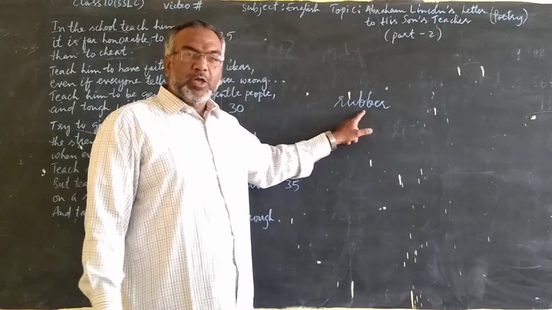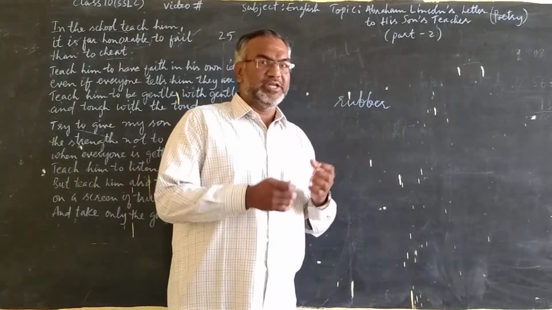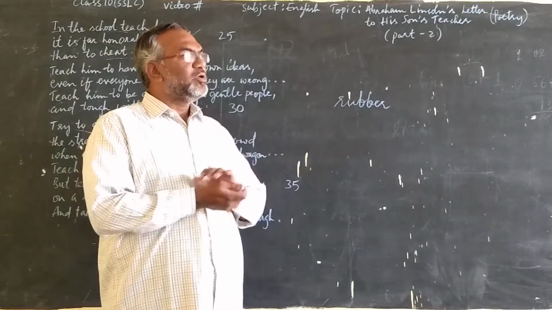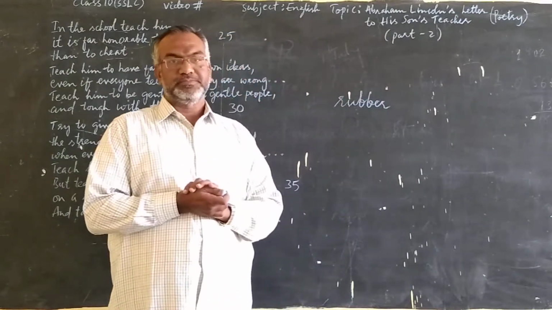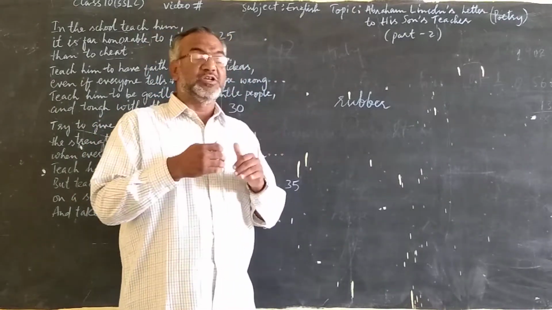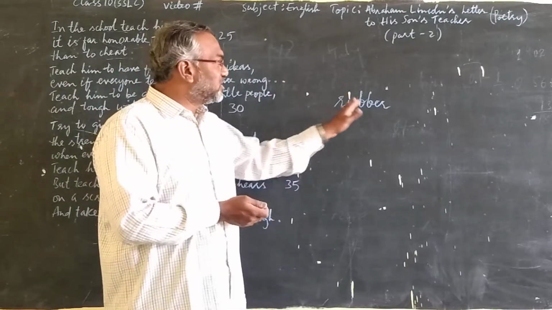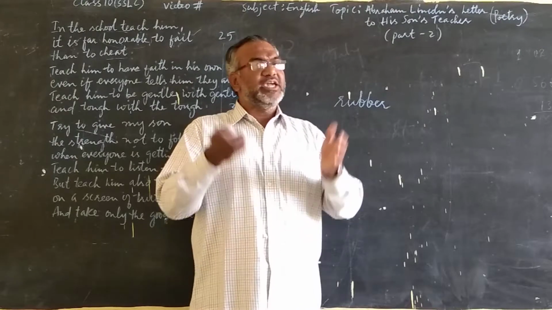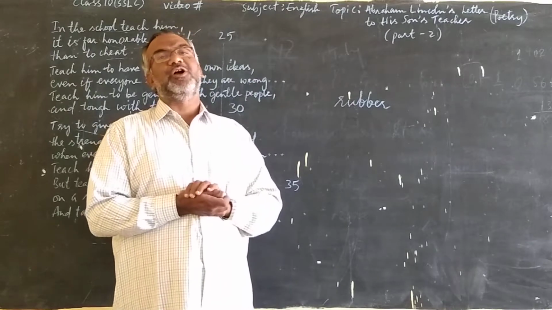So the scientist who invented rubber, when he was working in his laboratory to invent it, his fellow countrymen, even his family members, laughed at him. They did not like his idea. His wife and his children left him because he was continuously working in his laboratory to invent the thing he wanted. And that was rubber, right? And finally, he invented rubber and showed it to the world. And the people did not accept it.